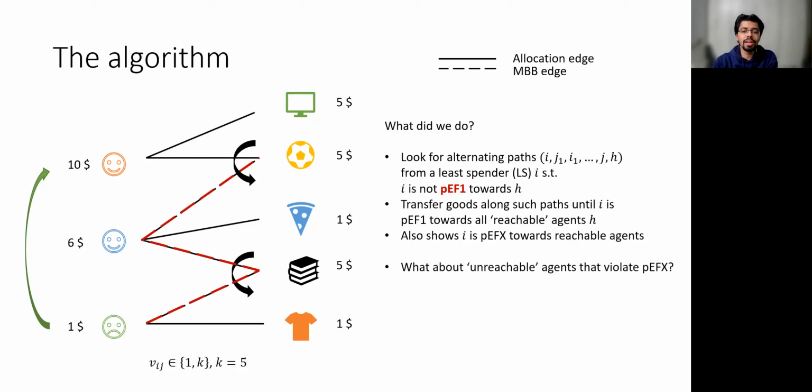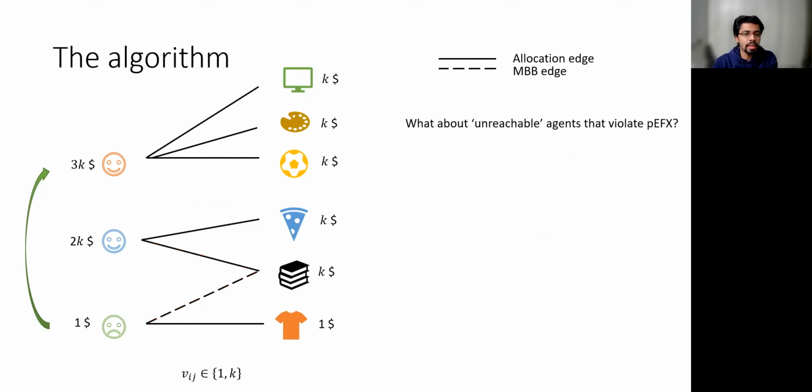But what about agents that are not reachable and violate PEF? So for example, here the green agent is the poorer agent, and there is PEFX envy towards the red agent, but the red agent is not reachable from the green agent via any path. So what do we do in this case?